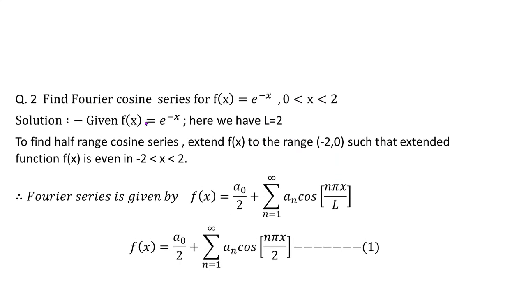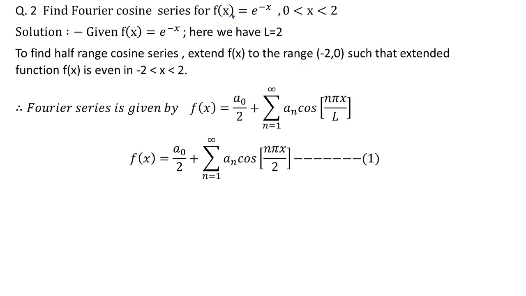So find the Fourier cosine series for f of x is equal to e power minus x over the interval 0 to 2. Again I will compare this interval with 0 to L. What I will get, L as 2. Now if you want to check this function for even and odd, this function is neither even nor odd, but as the problem is that we need to find the Fourier cosine series, we have to assume that this function is even in the extended interval, that is from minus 2 to 2.